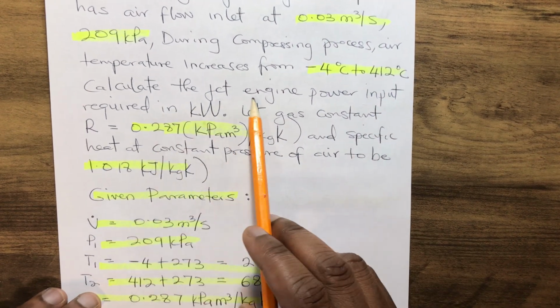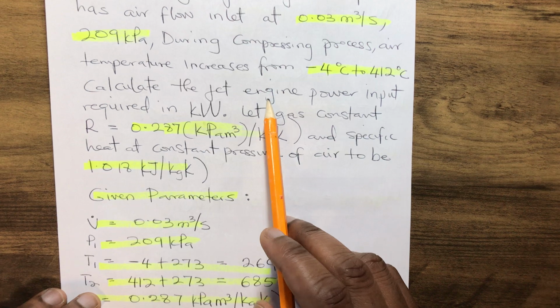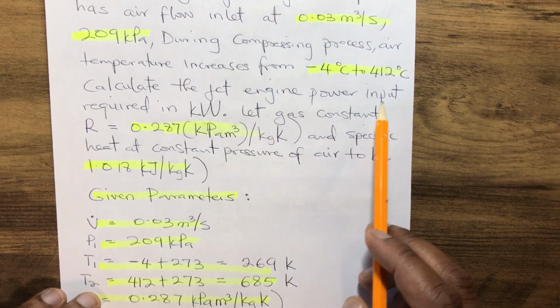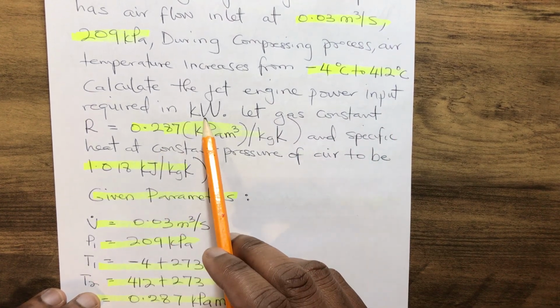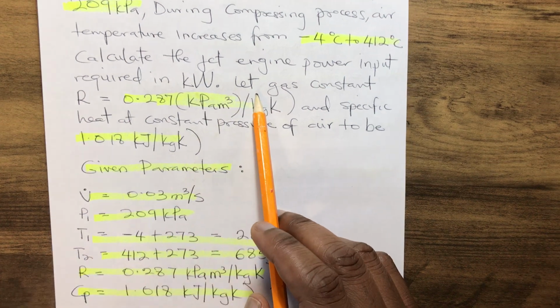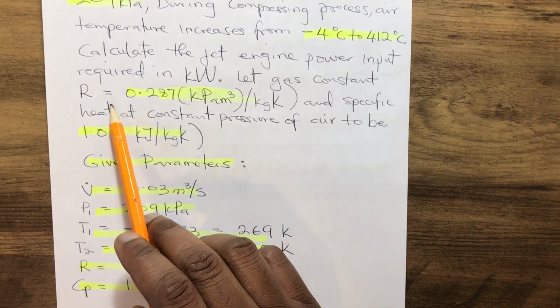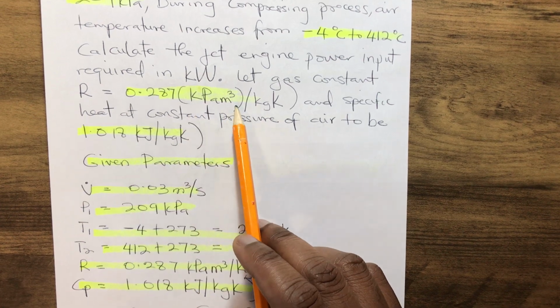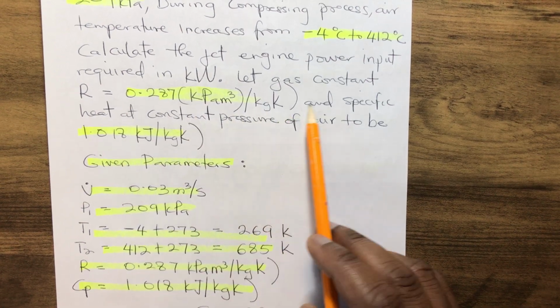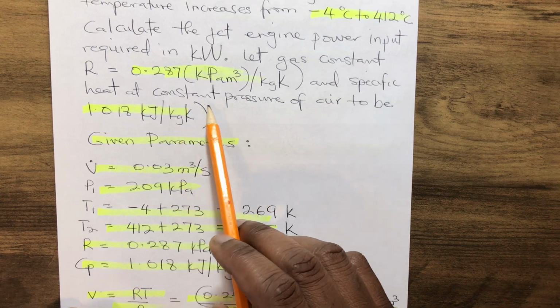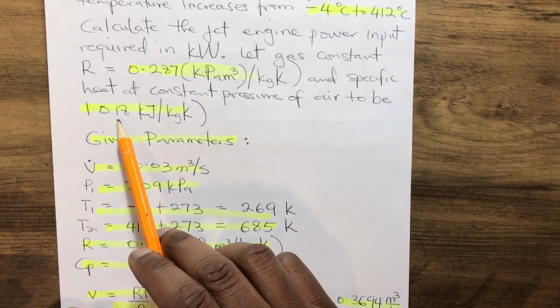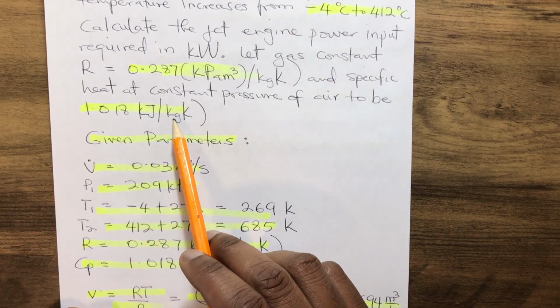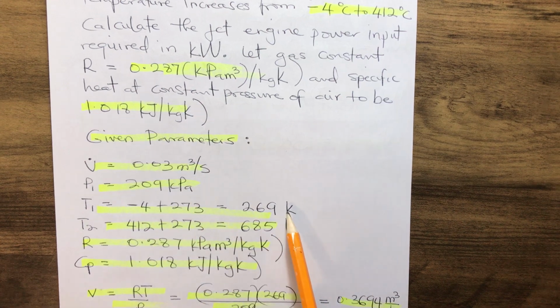Now, calculate the Rolls-Royce jet engine power input required in kilowatts, assuming that the gas constant R equals 0.287 kilopascal meter cube per kilogram per Kelvin, and the specific heat at constant pressure of air to be 1.018 kilojoule per kilogram per Kelvin.